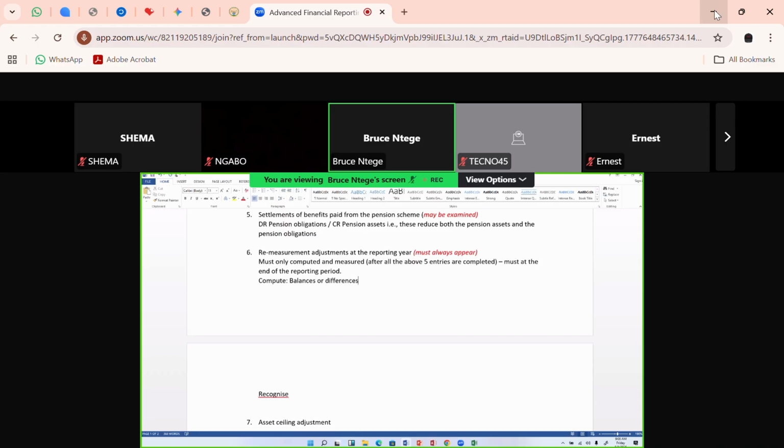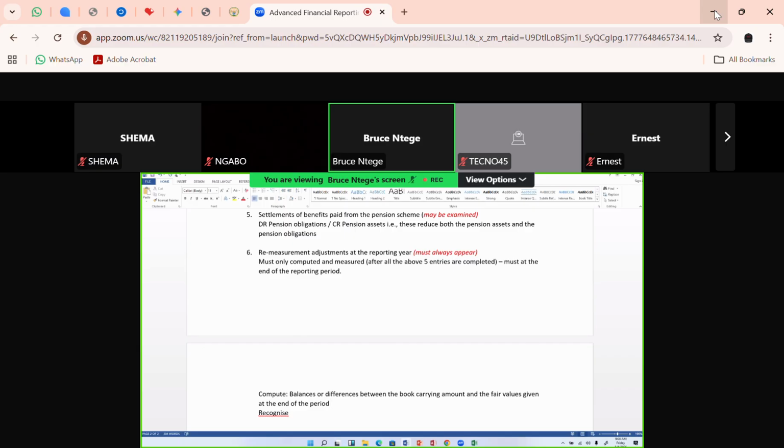Between the book carrying values and the fair values, which will be given at the end of the year. So the fair value of the pension obligation or the fair value of the pension liability at the end of the period.